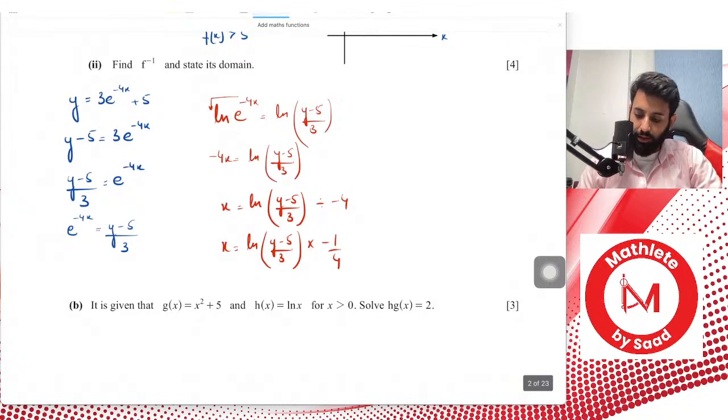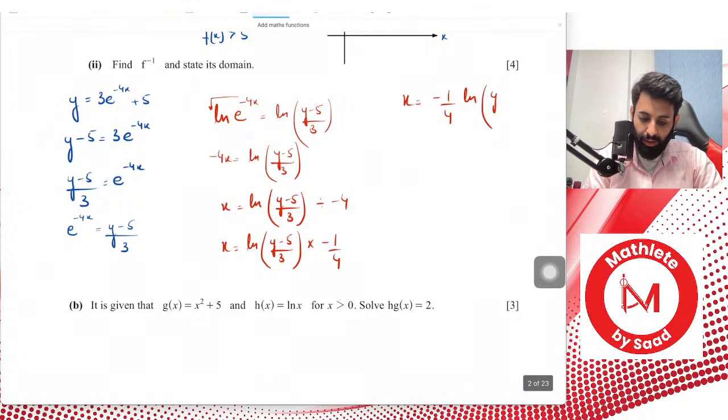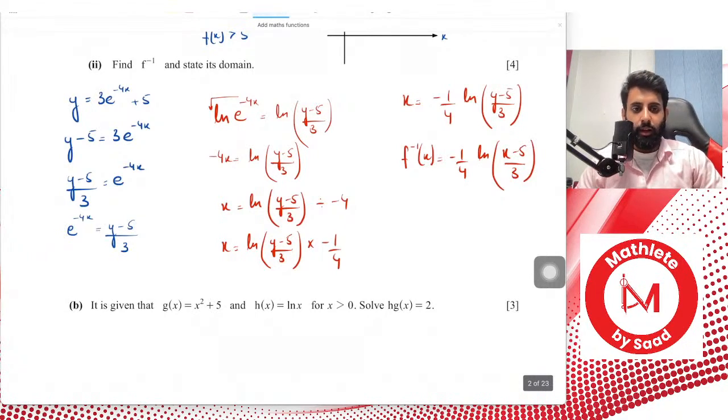Okay, so what's next is that we make x the subject. There are a lot of ways through which you can write this, but I would prefer to write it like this: minus 1 upon 4 ln of (y minus 5) over 3. Now remember the last step: you write f inverse of x, which is equal to minus 1 upon 4 ln of (x minus 5) over 3. Okay, now what's the final step? That's it, that's the final step.